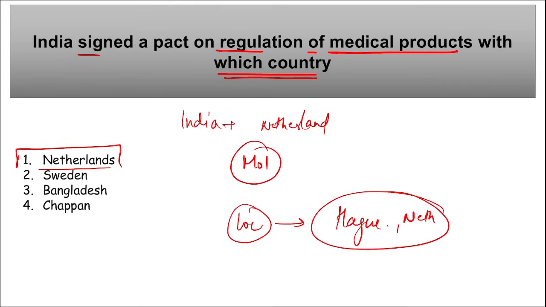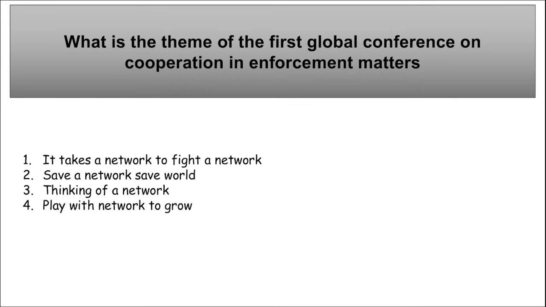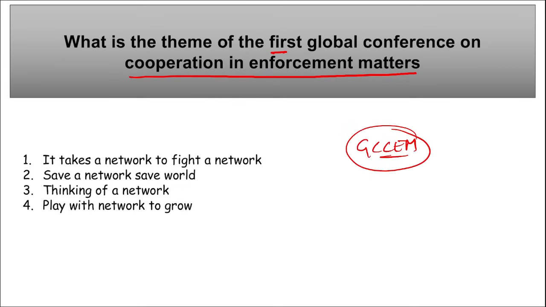So coming back, recently India and Netherlands signed a memorandum of intent. This was for the regulation of medicinal products, and this will enhance the quality of the medicinal products. It will enhance the healthcare services for both the nations. Correct? Apart from this, next is, what is the theme of the first global conference on cooperation in enforcement matters? I repeat, what is the theme of the first global conference on cooperation in enforcement matters, that is GCCEM?